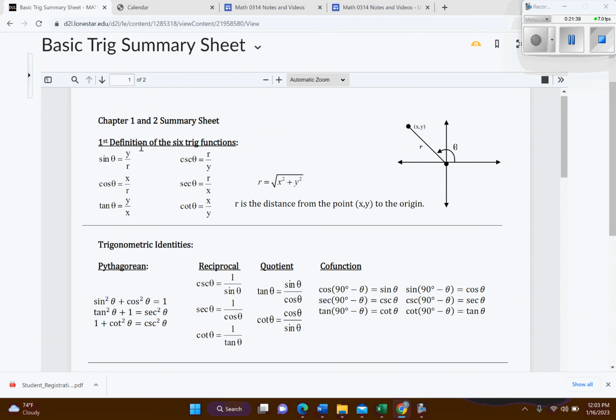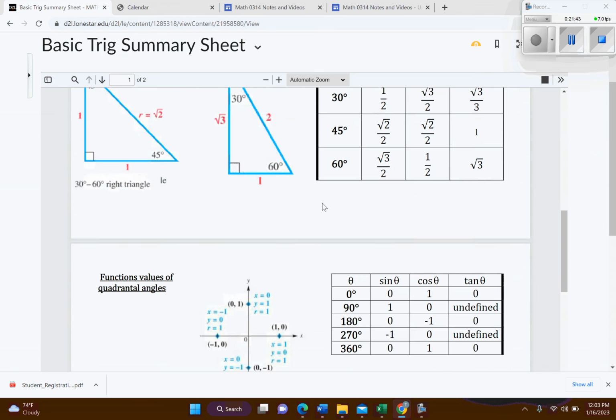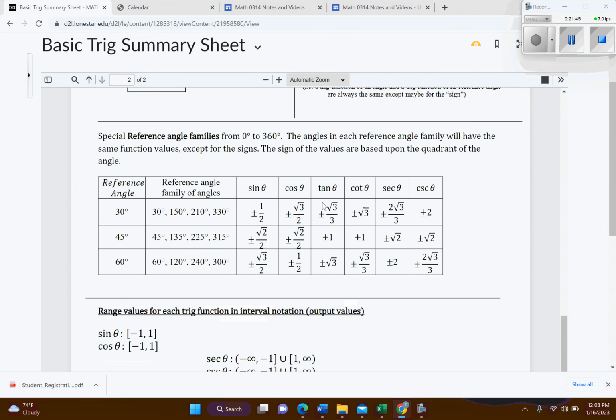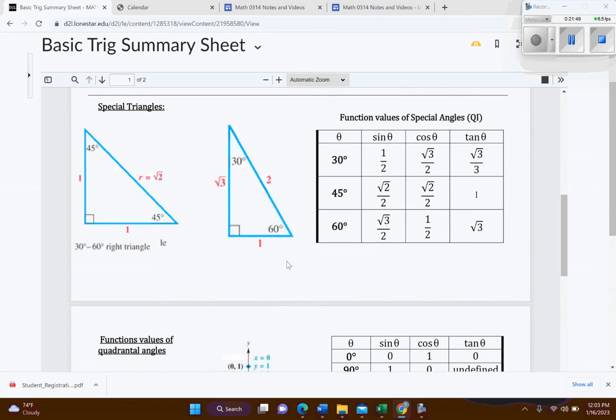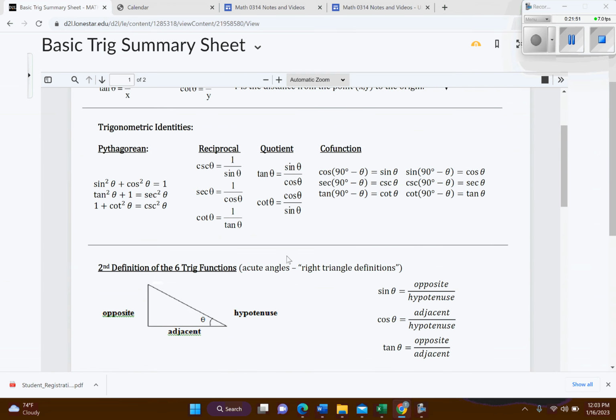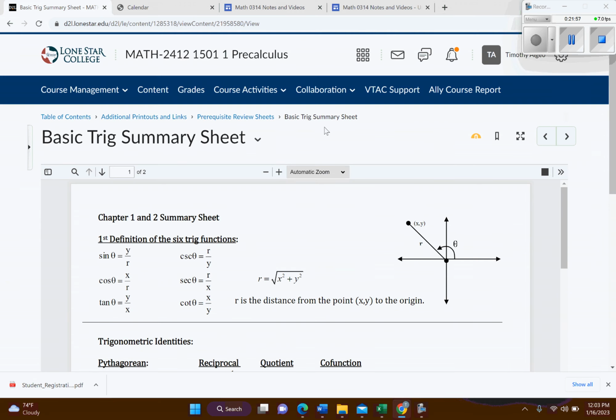So it has kind of the basics, and then it has a couple of the identities here. And let's see. It doesn't look like we have all the identities. I'll go ahead and add another sheet in here to make sure we have some of the other identities. So I'll add another identity sheet in D2L for that.